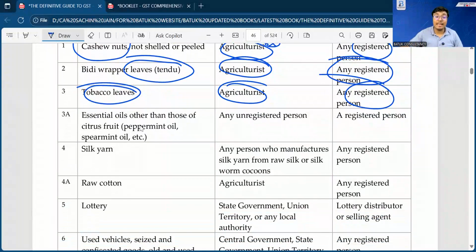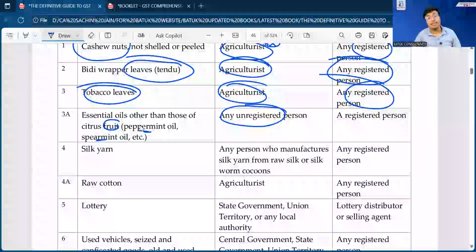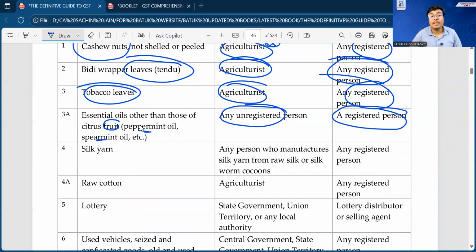Essential oil, other than those of citrus fruits, peppermint oil, spearmint oil, so these types of oils which have been received from any unregistered person, which have been supplied by an unregistered person to a registered person, in such a scenario also the registered person will be liable to make the payment of the taxes.